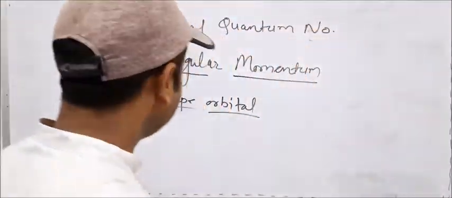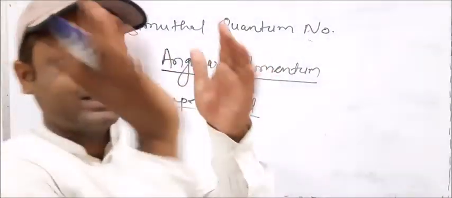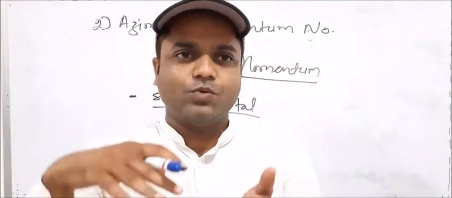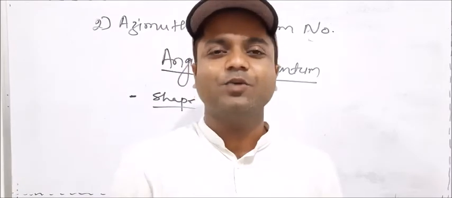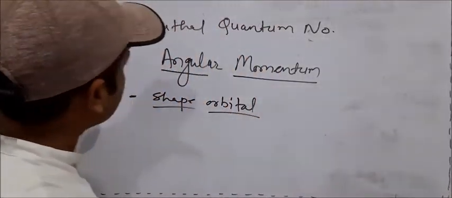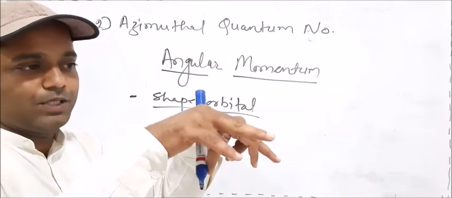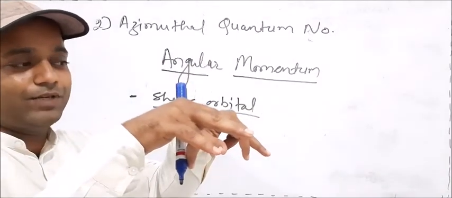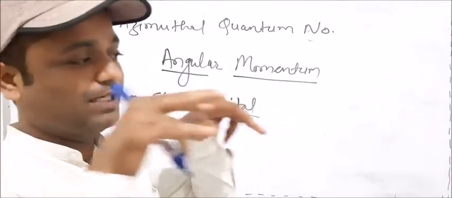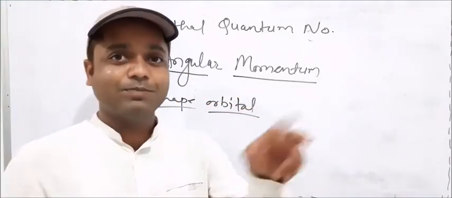So the shape, how it turns and what is the shape of its orbital, is all given by angular momentum. Both are running. The speed of running, the energy of running, the enthusiasm of this running electron is decided by the principal quantum number.